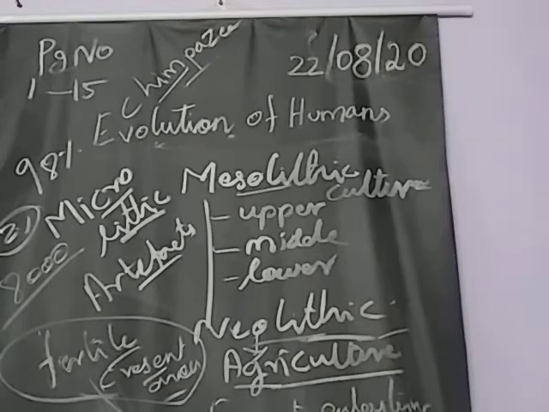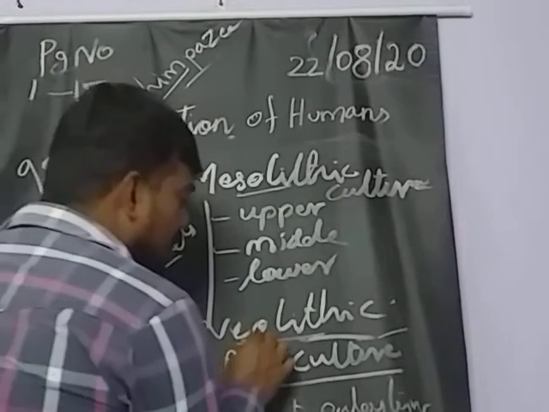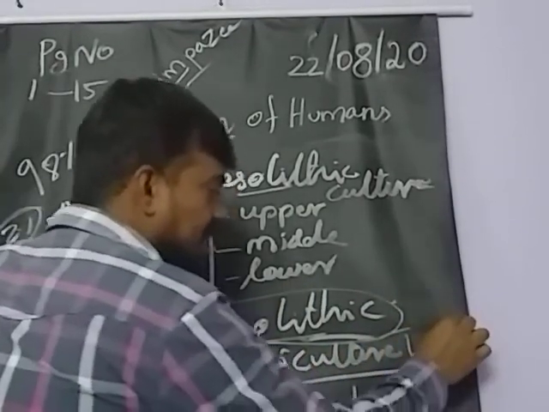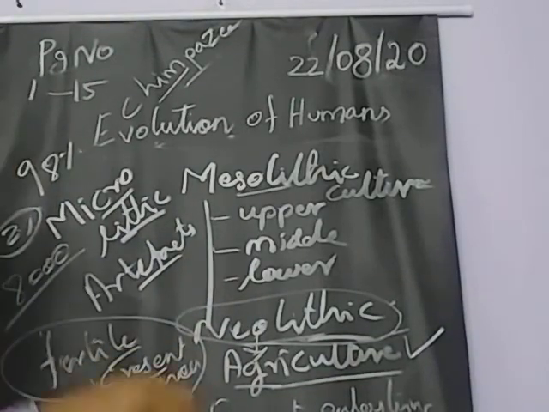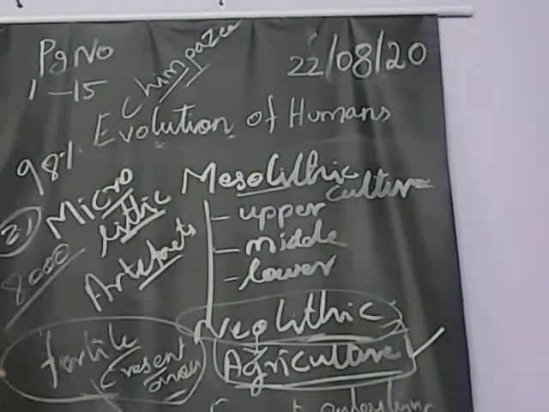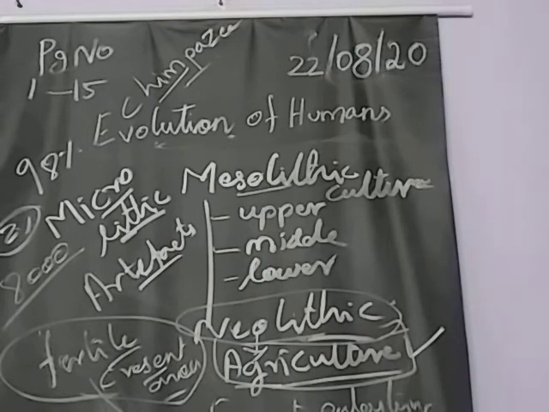The period called dash marks the beginning of agriculture and animal domestication. What's the answer? Neolithic. Already I told you, only in the Neolithic culture did the period start to do agriculture. The domestic animal word is not there, but agriculture is there. So what's the answer? Neolithic is the answer.